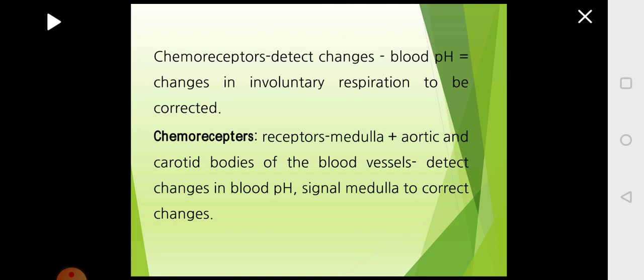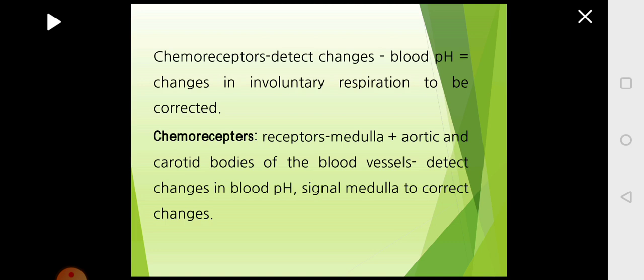Apart from this, I told you about the receptors which are present. The chemoreceptors will detect the pH in the blood, and it changes the pattern of the involuntary respiration whenever it is required. When the pressure of carbon dioxide becomes more, then you have to take in more air. So that is in turn regulated by the chemoreceptors, which will sense the changes and send the information to the brain. So these chemoreceptors, there are two types.